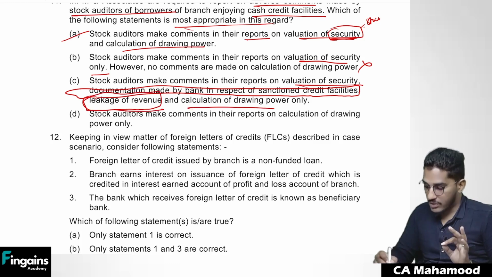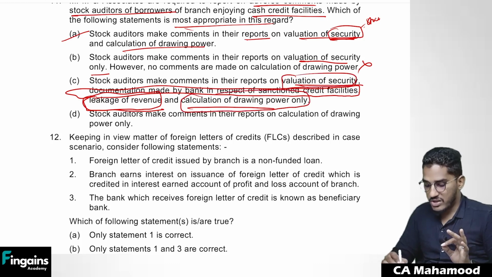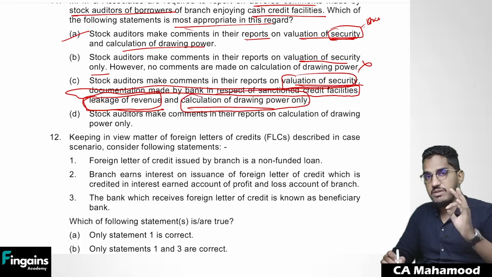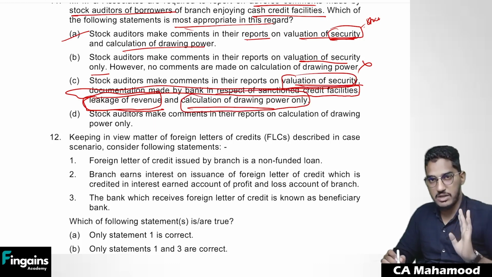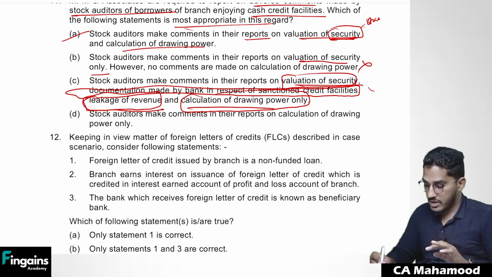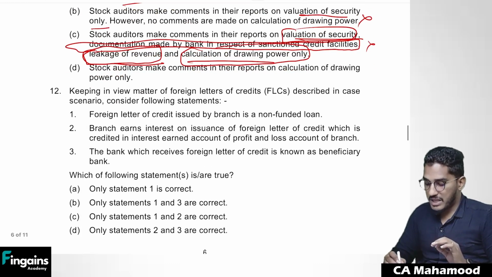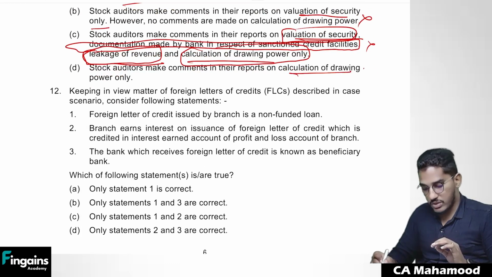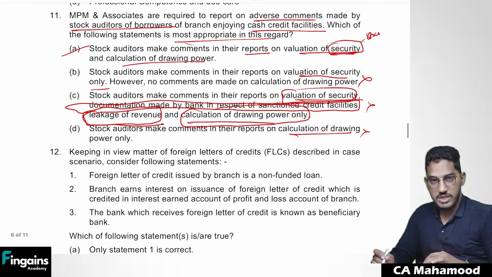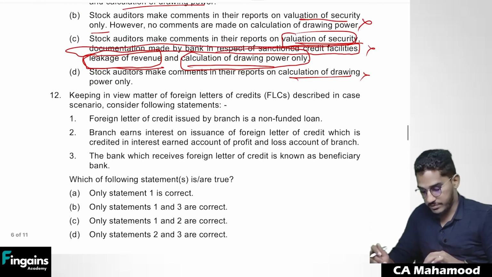So they only will comment on two things, valuation of security and calculation of drawing power. This documentation, leakage of revenue, that will be verified by statutory and concurrent auditors, not by the branch auditor, not by the stock auditors. So this is also wrong. Stock auditor make comments in their reports on calculation of drawing power only. No, they will even give their comments on valuation of the securities also. So option A will be the correct option.